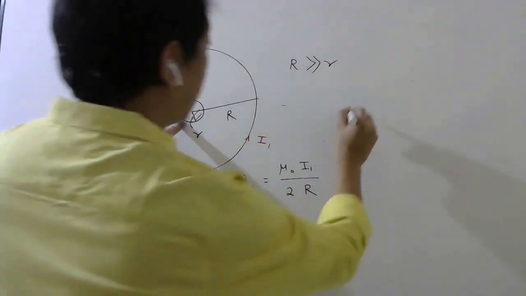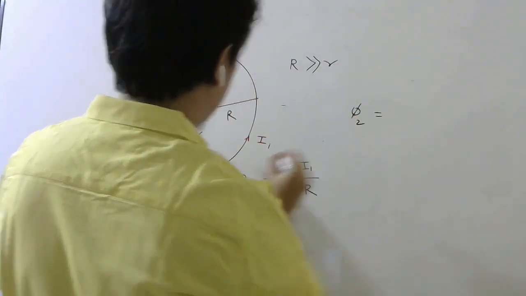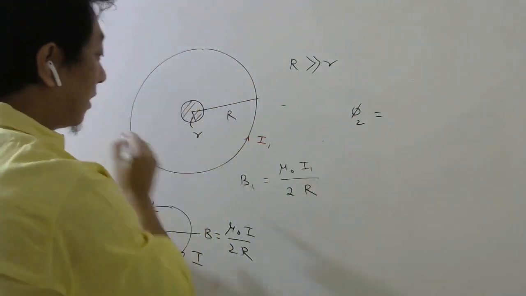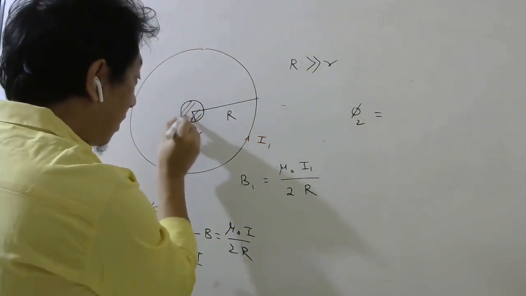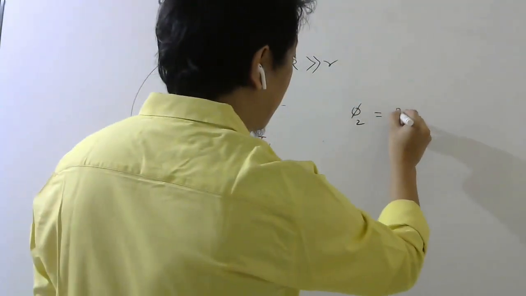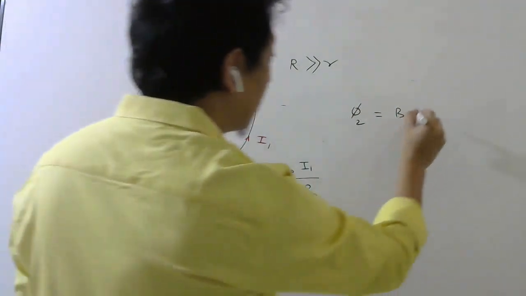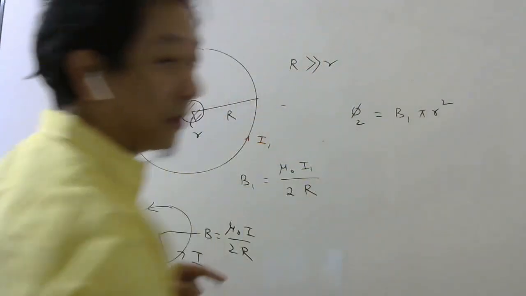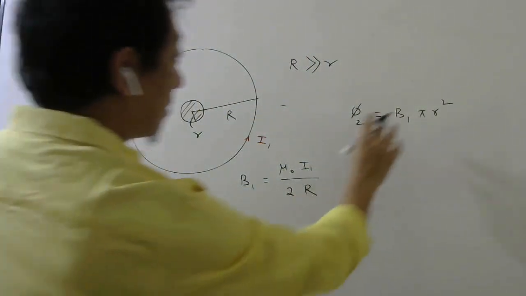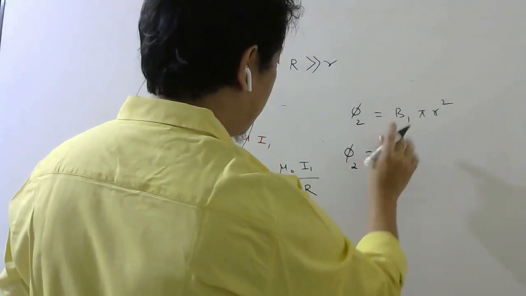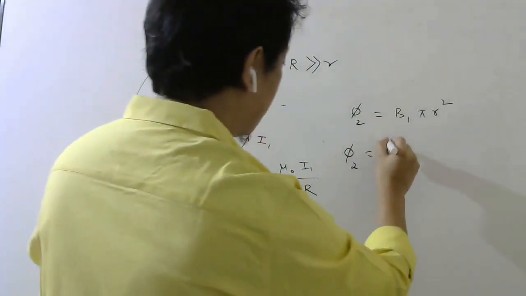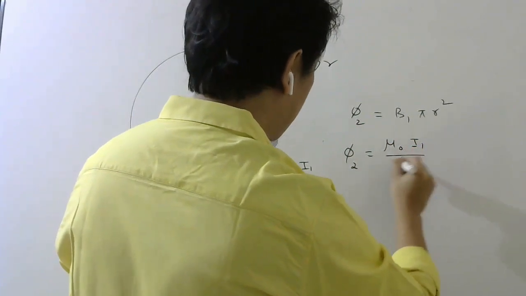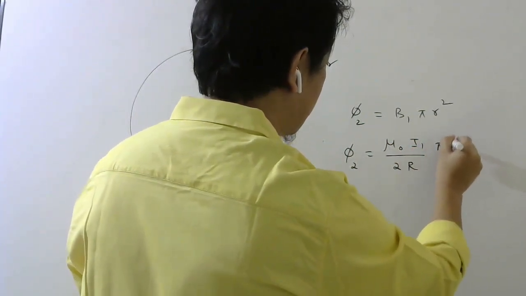Then let us calculate flux linked with the second coil. If I assume the magnetic field is the same everywhere, then I can write B1 into the area of the second coil, that is pi R square. B into A. Then you substitute for B, the magnetic field produced by the first coil: mu naught I1 by 2R, times pi R square.